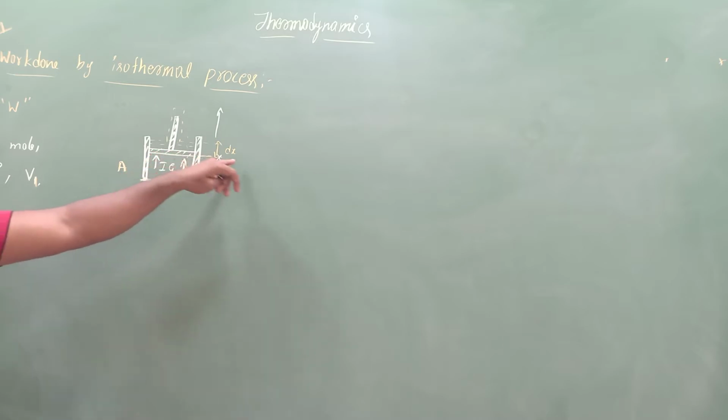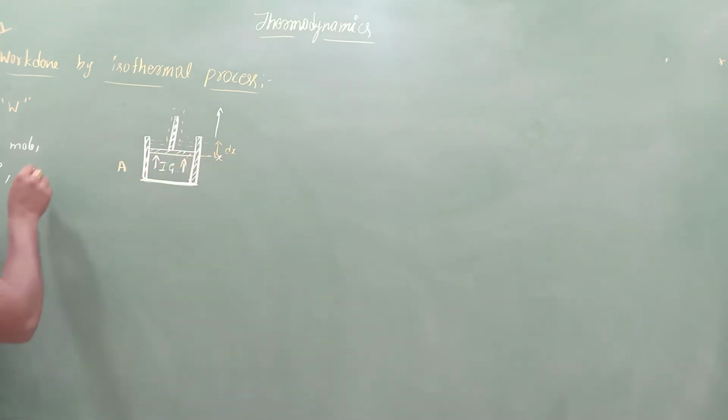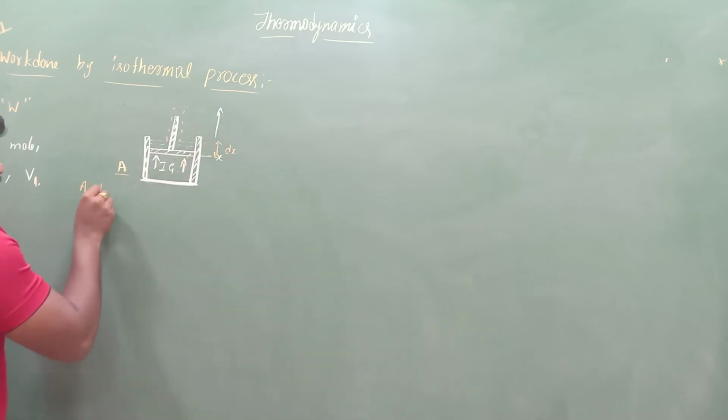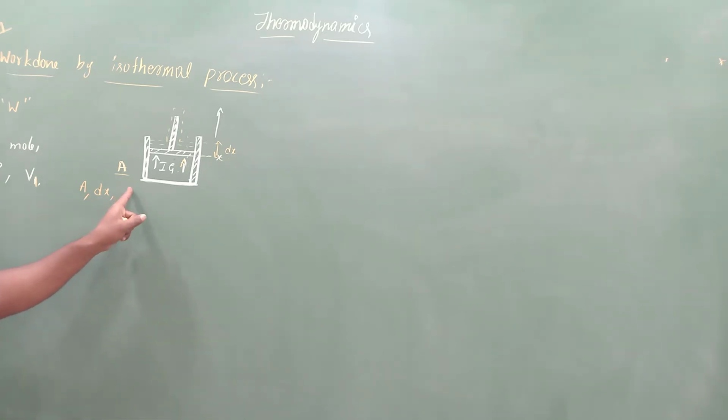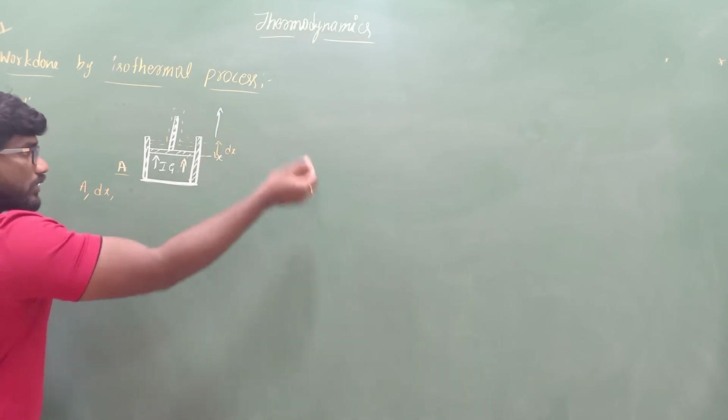After doing some work, the distance traveled by this piston will be taken as dx. Now, when the piston travels a distance dx, the volume of the system will be taken as V2. So V2 is the volume after doing some work. This is the condition we observed before starting.